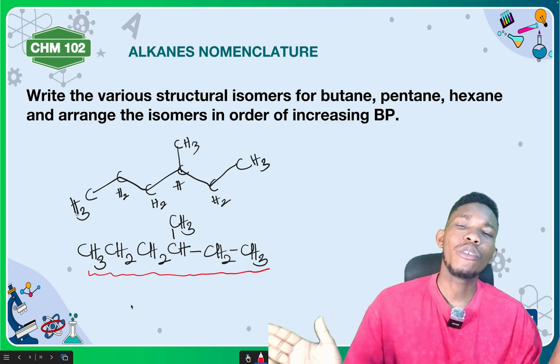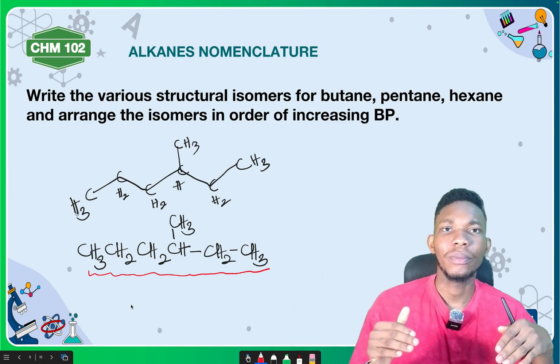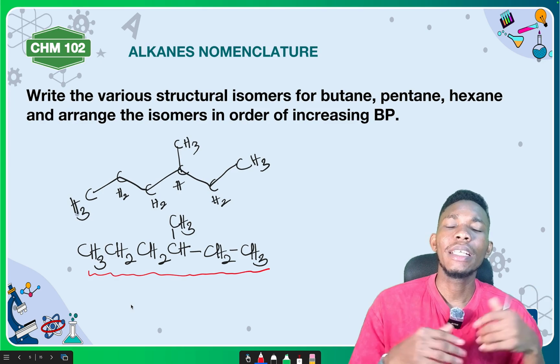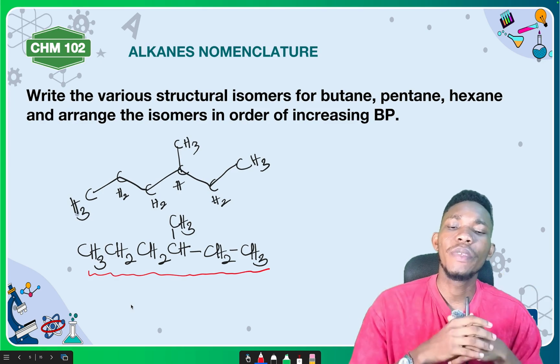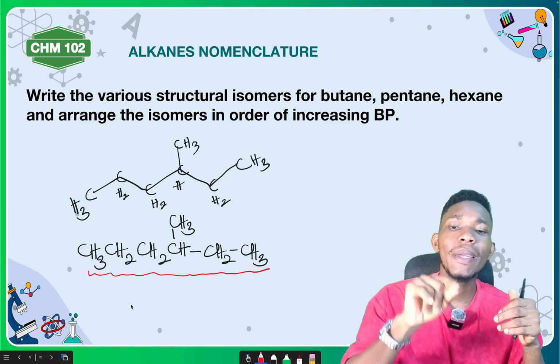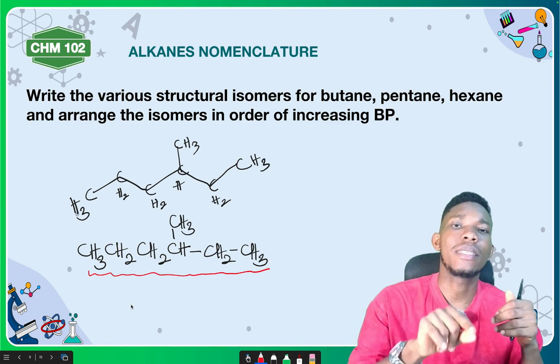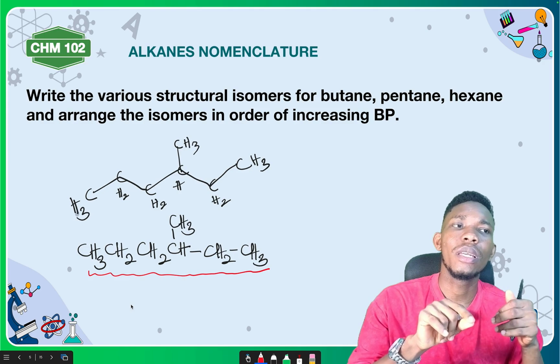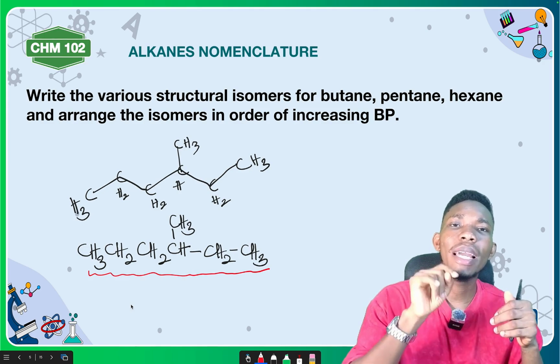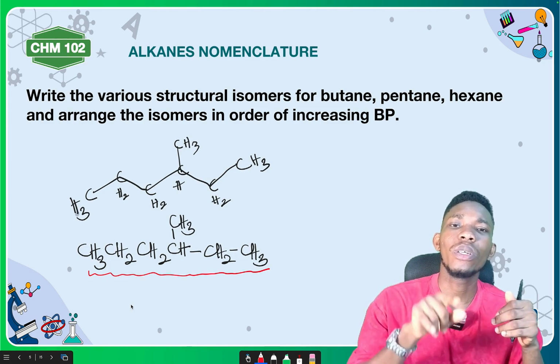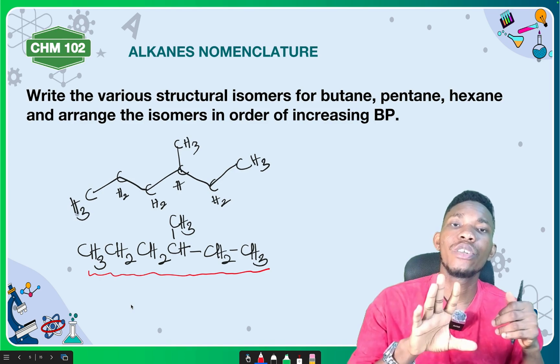You can either number from the right or from the left. Is that okay? Now the question becomes, which direction are you going to number from? You number from the direction that we get to the substituent first. Is that okay? You number from the direction that we get to the substituent first. That's the direction you number from.